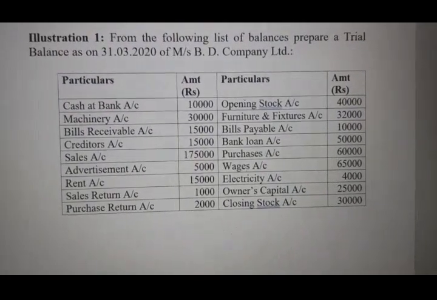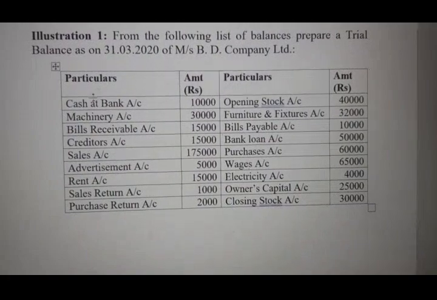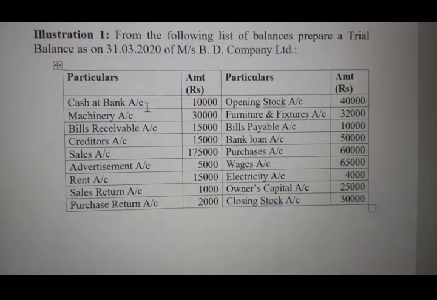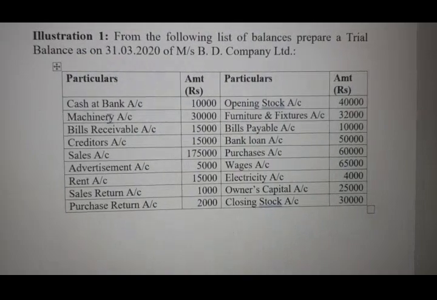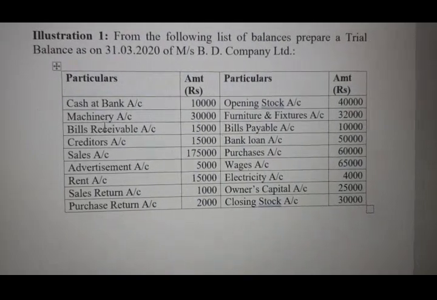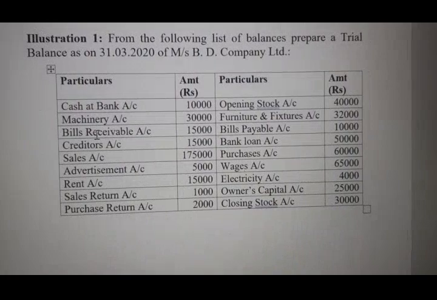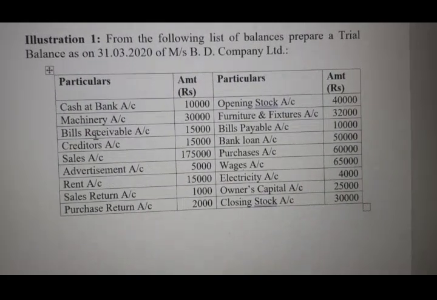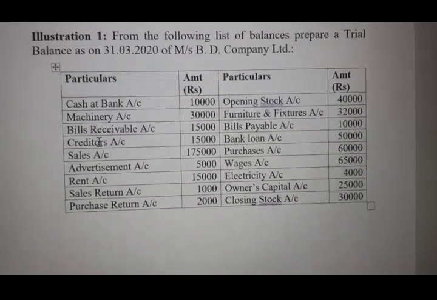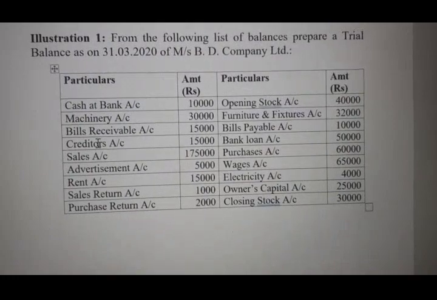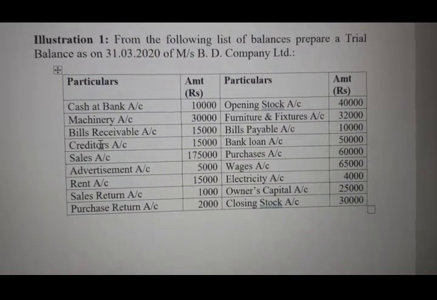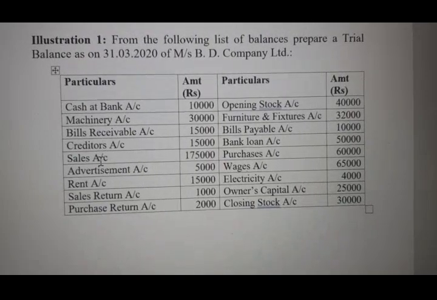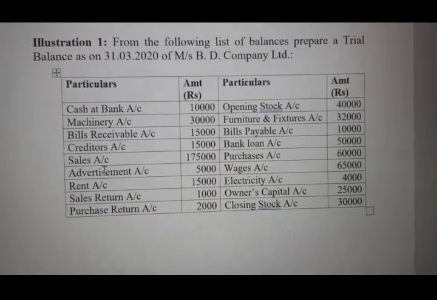See here, first is given as cash at bank. Cash is nothing but your asset, current asset. Machinery is your asset. Bills receivable, any receivable is definitely considered to be an asset. Creditors are liabilities, because the company will pay money to the creditors. Sales is always the income of the company.